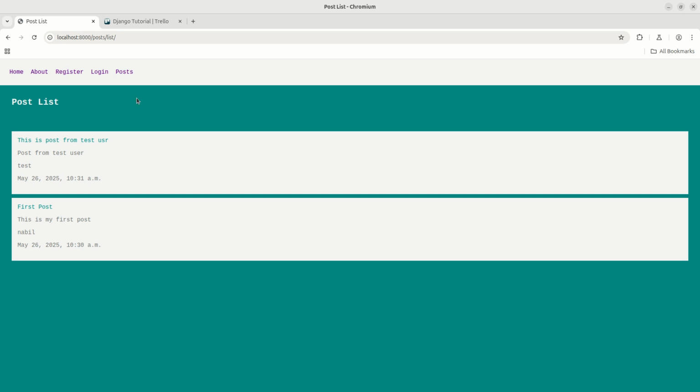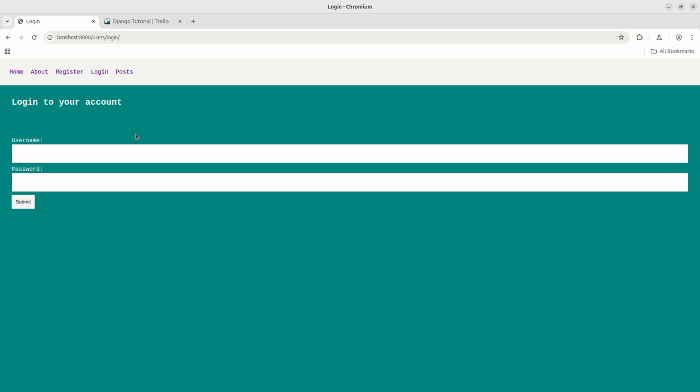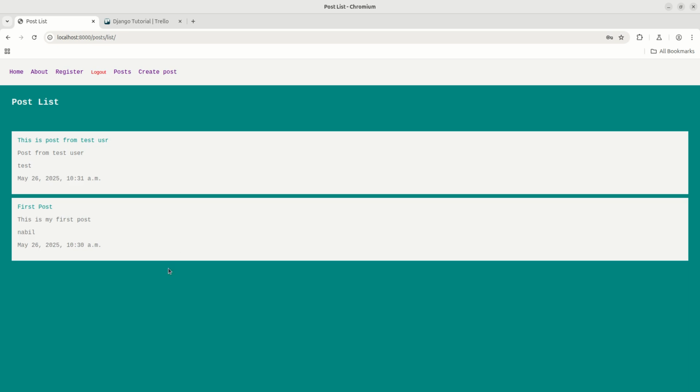So suppose I am going to the login page, and I type my credentials here. After I log in, I will redirect the user to their dashboard, and there they can find their own posts. So let's do this.